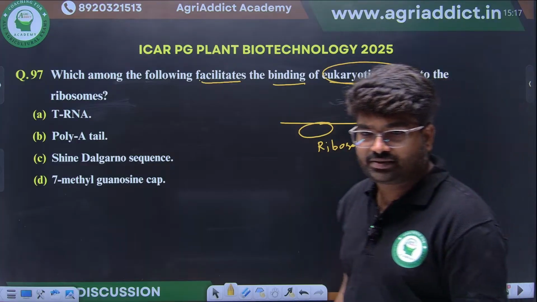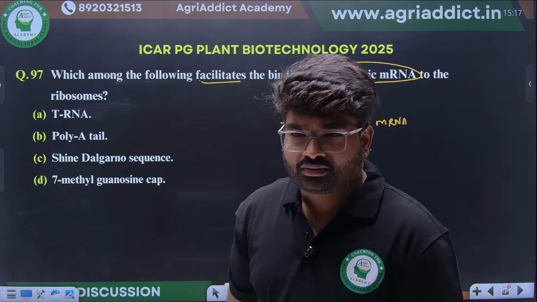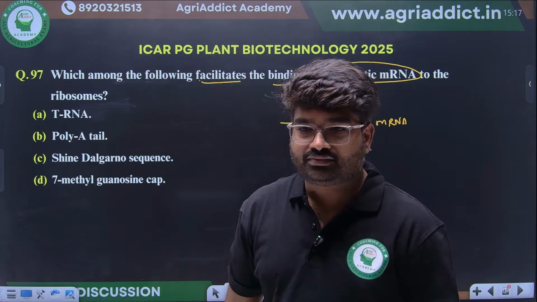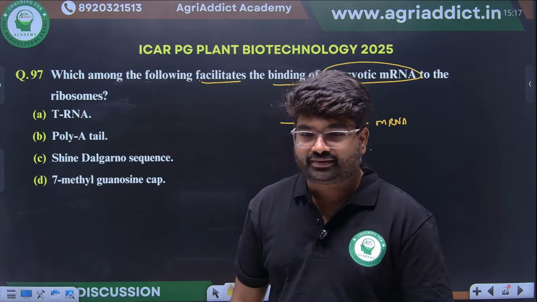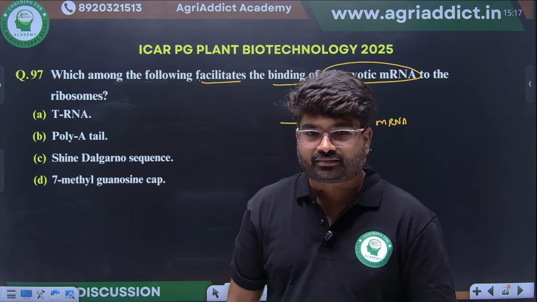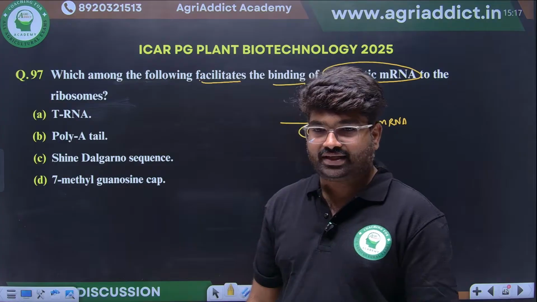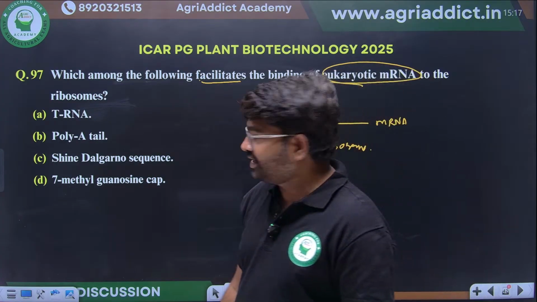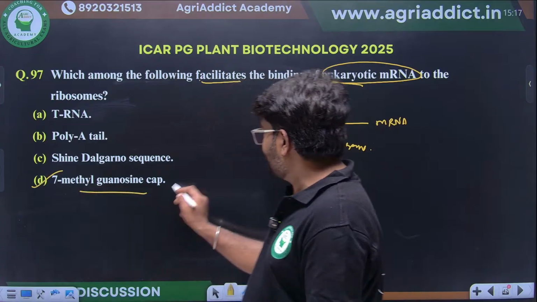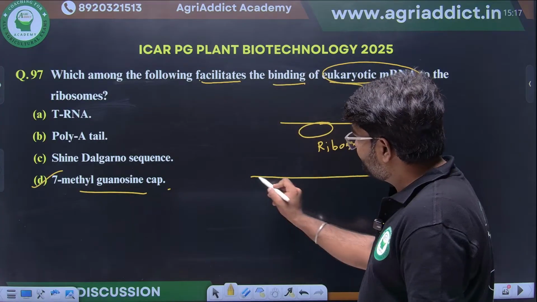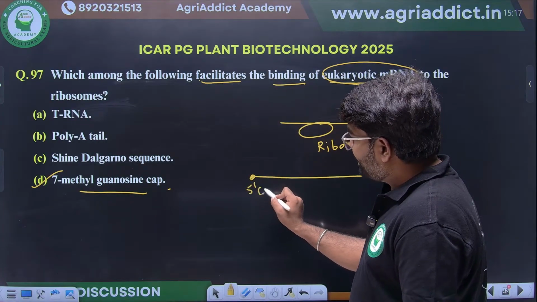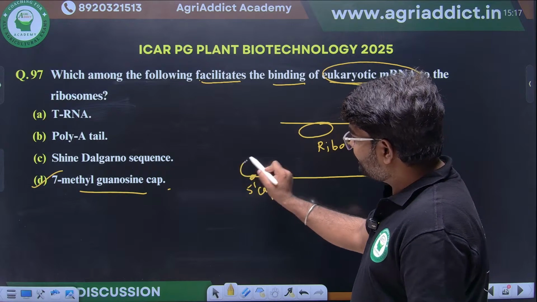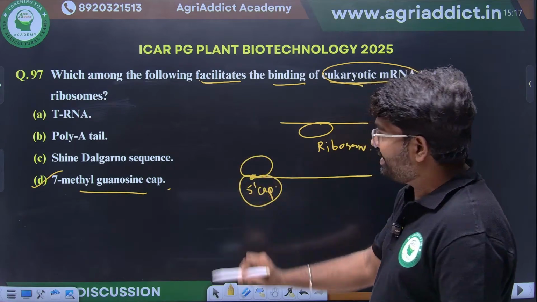The right answer is the 7-methyl guanosine cap. In eukaryotes the 5' cap structure acts as a site where the ribosome will bind.